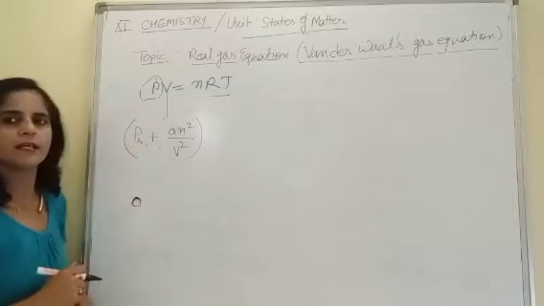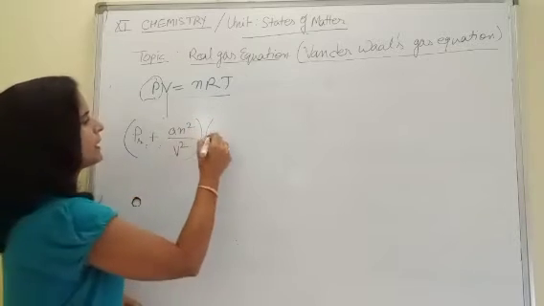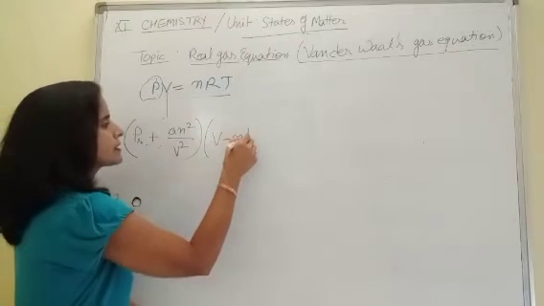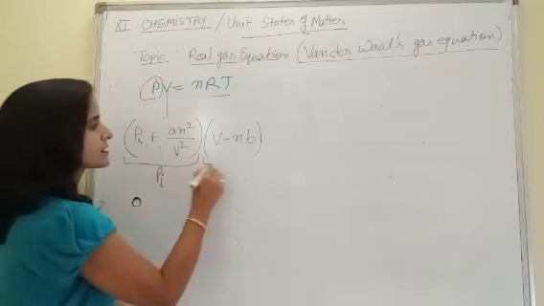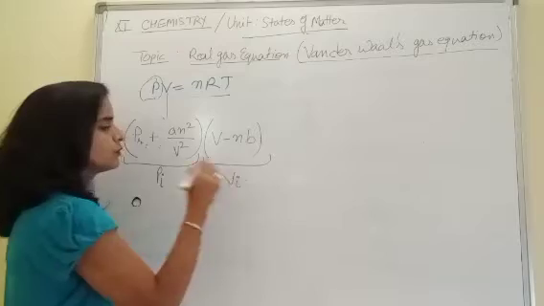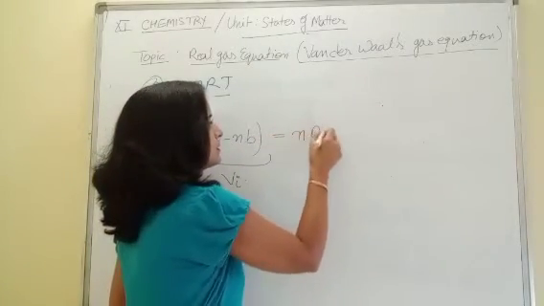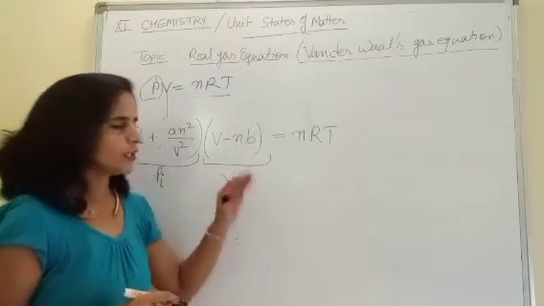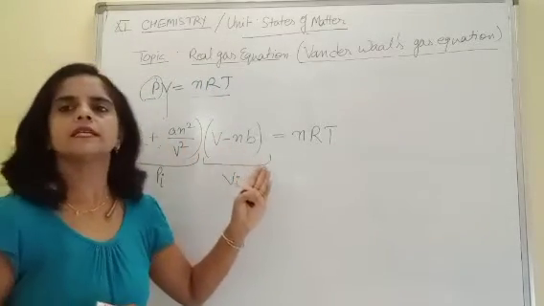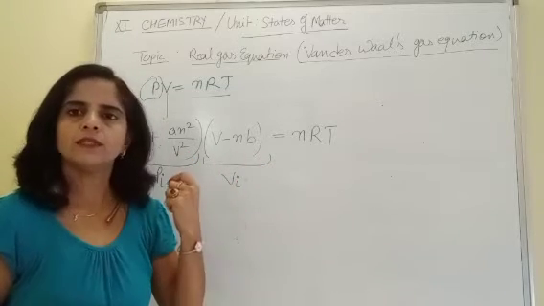This is the ideal pressure. In place of V, we will be writing V minus nb. This is ideal pressure and this is ideal volume, equals nRT.